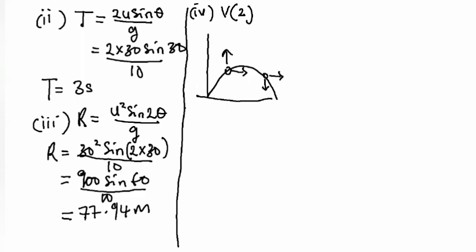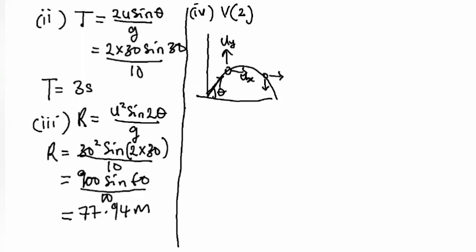So the initial velocity was projected at this angle theta, but it ended up taking a parabolic path. Here is labeled U subscript Y, here U subscript X, the vertical and horizontal components.